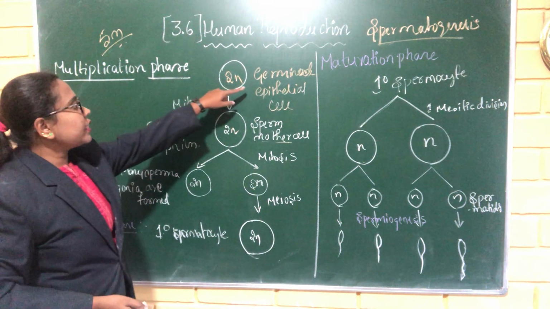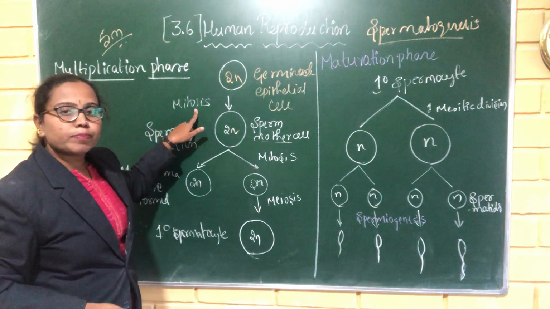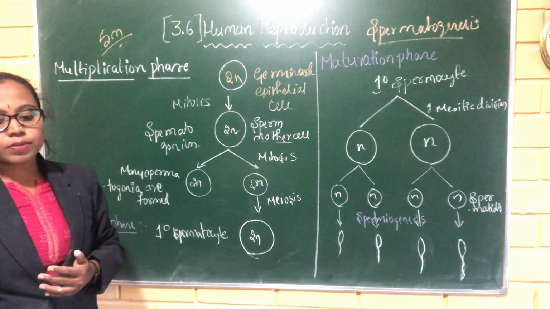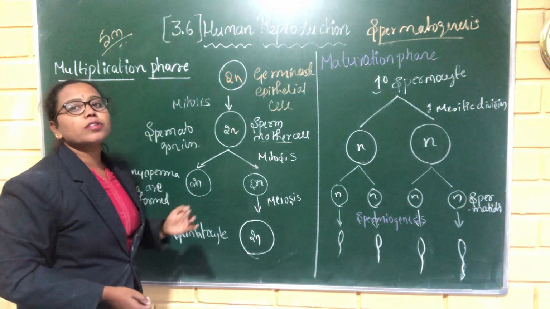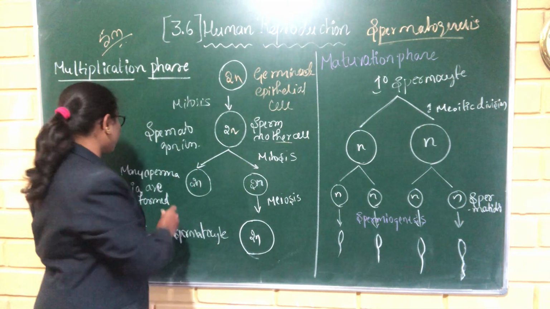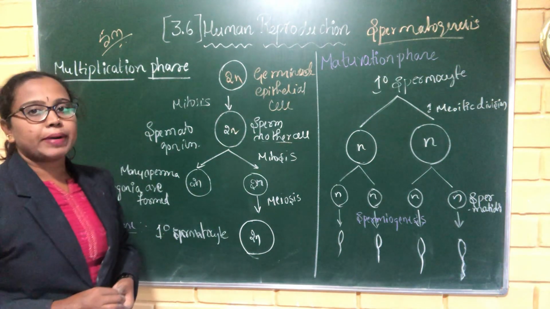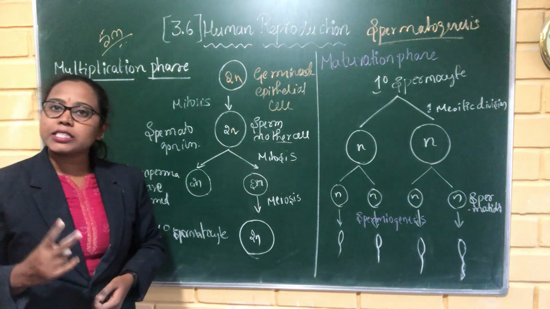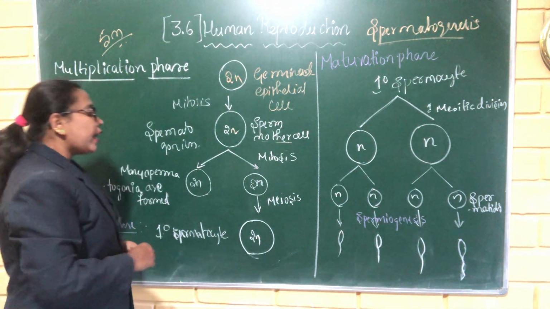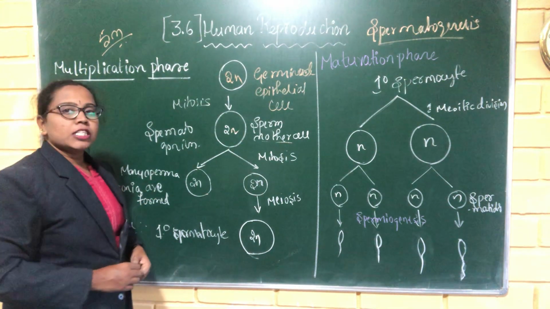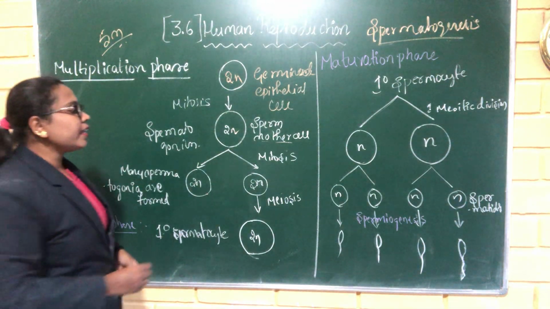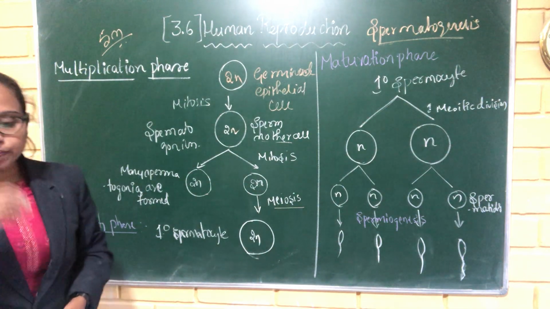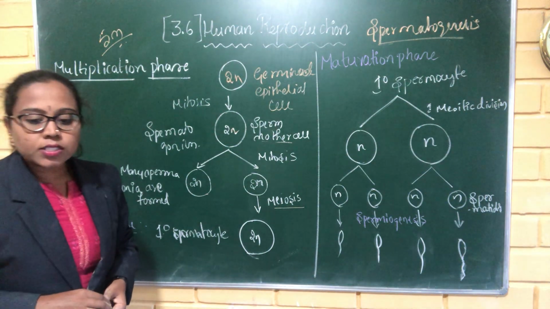The germinal epithelial cells undergo mitosis and give rise to sperm mother cells, and these cells divide continuously to form many spermatogonia. These are also diploid in nature. Diploid means it consists of two sets of chromosomes. After that, the spermatogonial cells undergo the meiosis process.